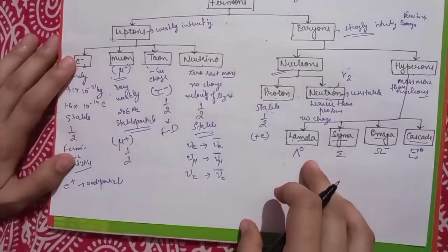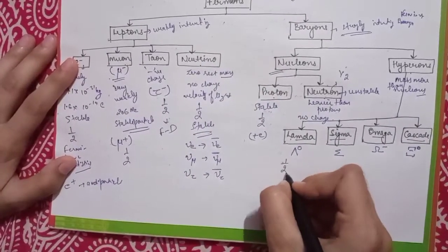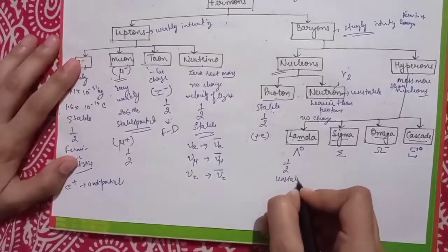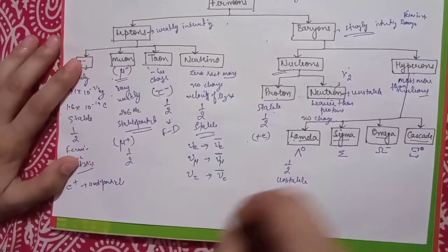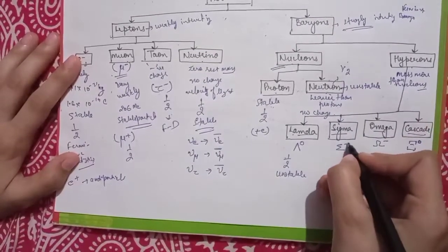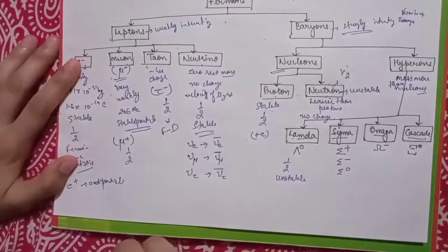The lambda hyperon does not have any charge, and its spin is 1 by 2, and it is an unstable particle. The sigma hyperons are of three types: sigma positive, sigma negative, and sigma naught.